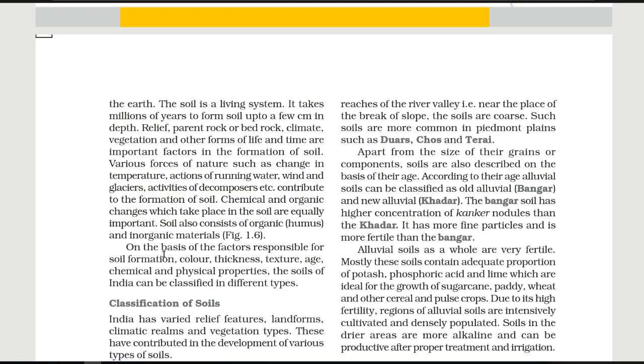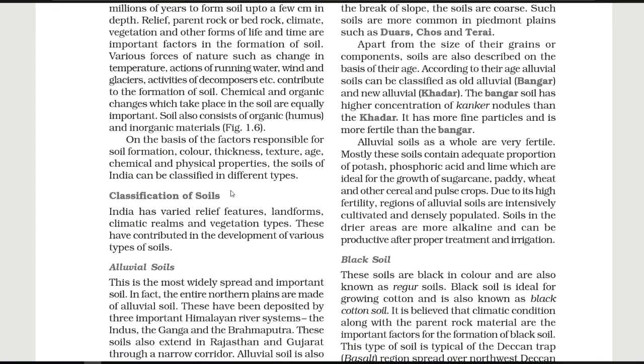So let's see, on the basis of the factors responsible for soil formation: color, thickness, texture, age, chemical and physical properties, the soils of India can be classified into different types. So on the basis of various factors responsible for soil formation, we have different kinds of soils in India. Let's see the classification of soils. We have a total of 6 types of soils. Related to soils, in this chapter we have one map which we are going to do in the political map of India.